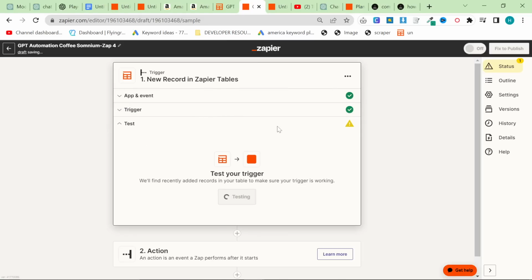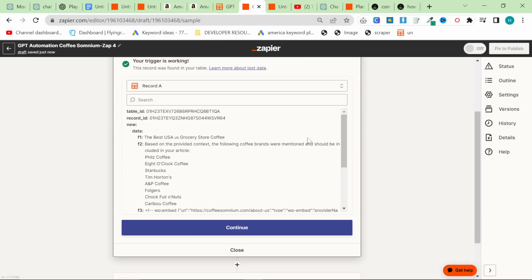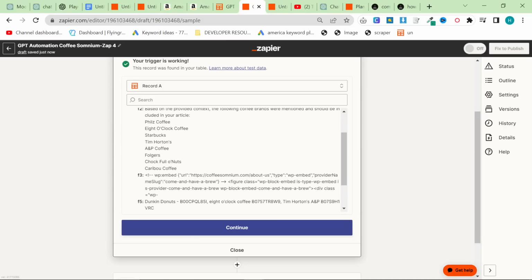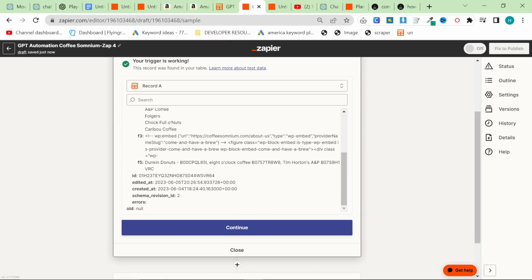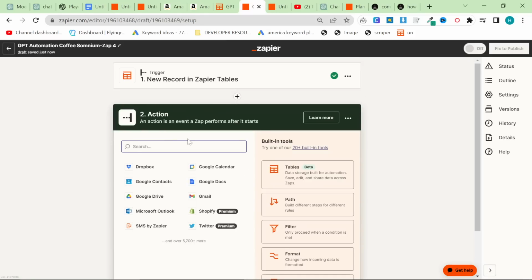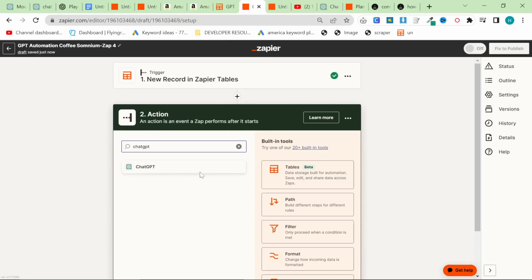You always want to make sure that the trigger is working. So you should see F1, F2, F3, and F5. I don't know why this is F5. This was confusing me last night as well. Once you see that, press continue, and then we want to start with ChatGPT.